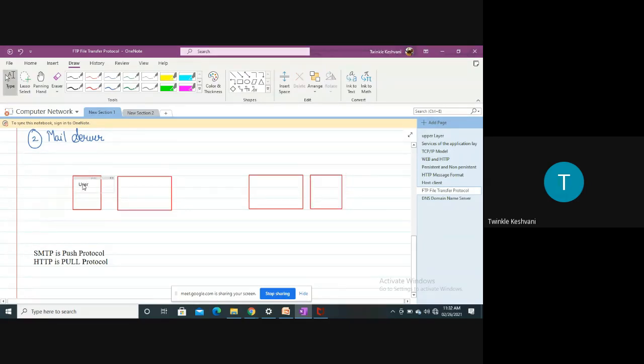Now let's say this is the user agent. This is the mail server of Alice.